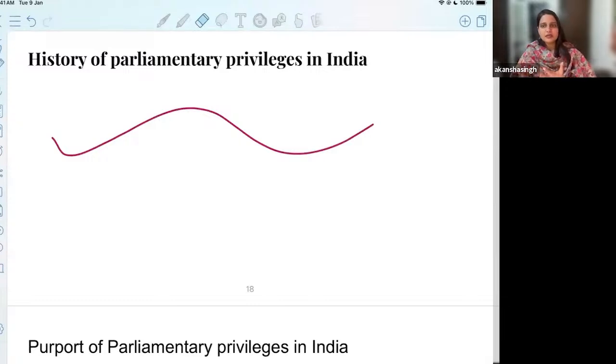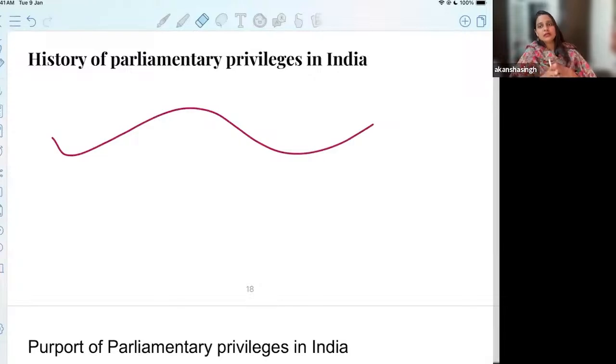And the reason is very basic. We have evolved in a different manner as compared to the other common law countries. When we specifically talk about England, there they had a conflict between the crown on one side and the legislative body on the other, and out of this conflict they decided that we are going to get these many parliamentary privileges.